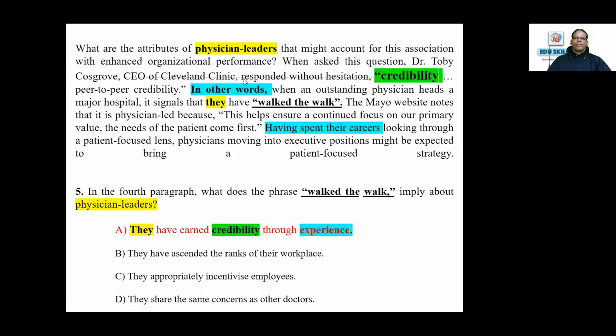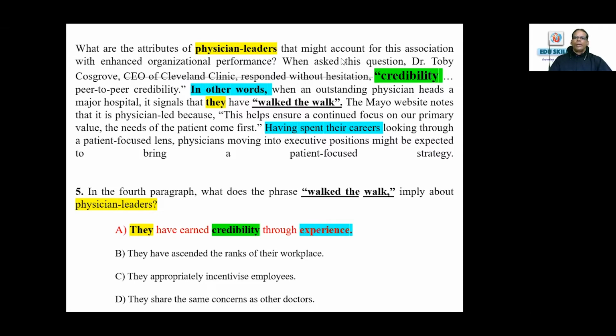Ultimately, I told you, here itself you have the answer. And as I usually told you, for you to read faster, see here, Dr. Cosgrove, then you have a comma, then you have subject complements within the commas, no? You need not even read those things. Normally, that will not be significant at all. Those are called subject complements, his qualifications. So when you skim, you can jump over whatever happens between the commas.